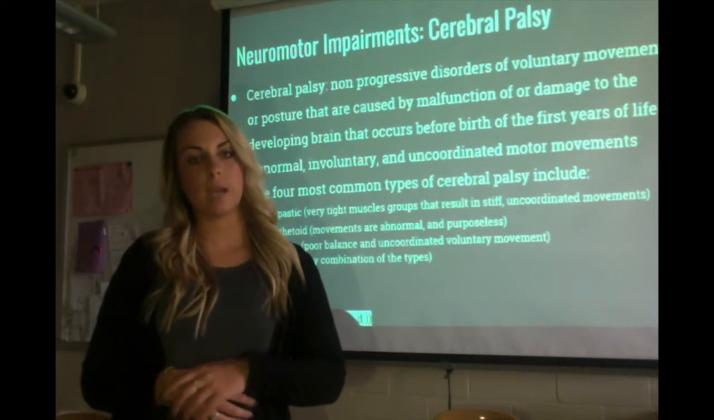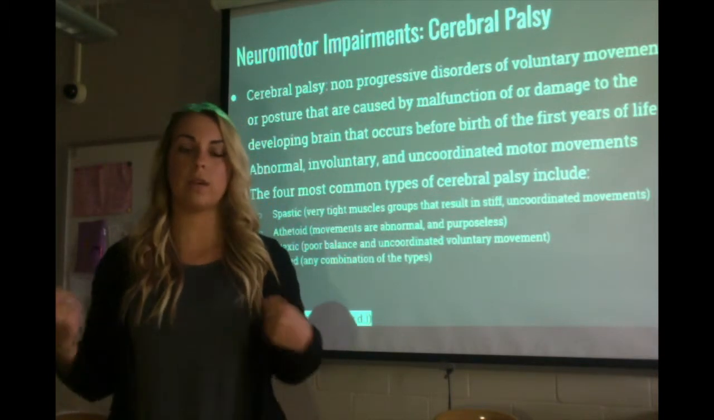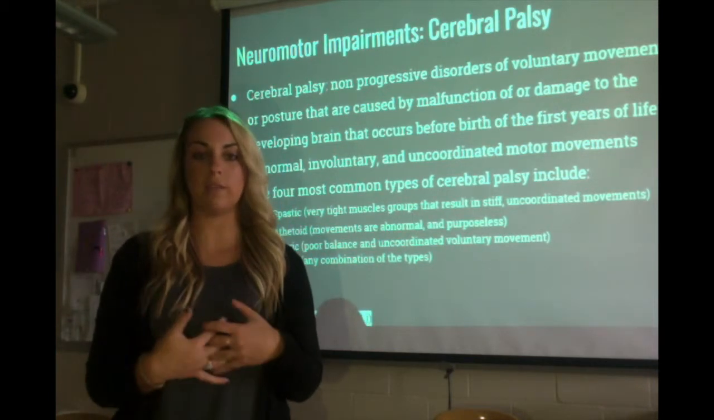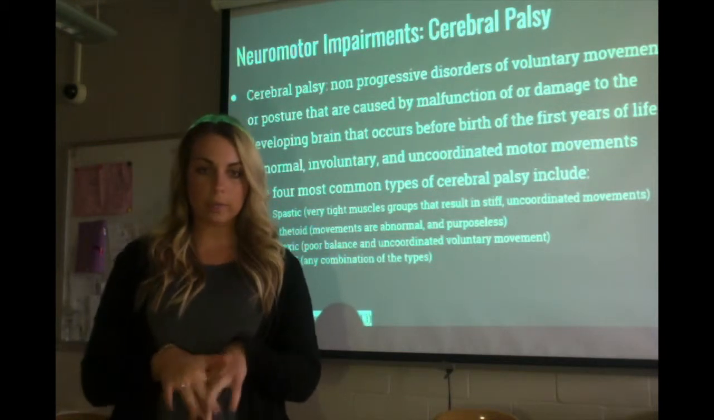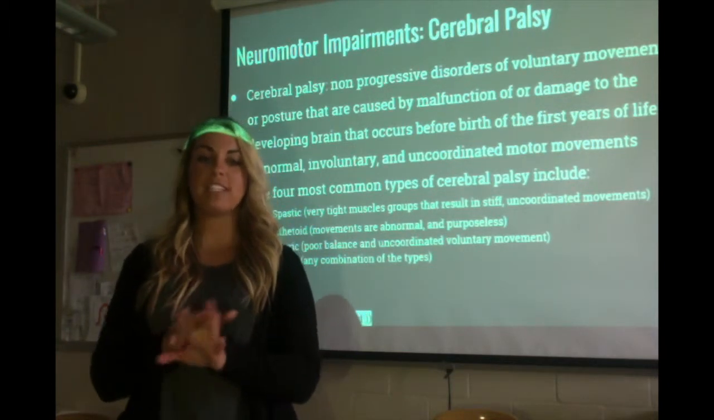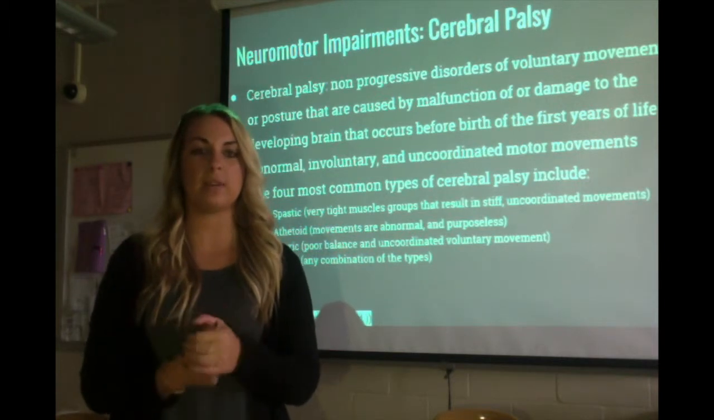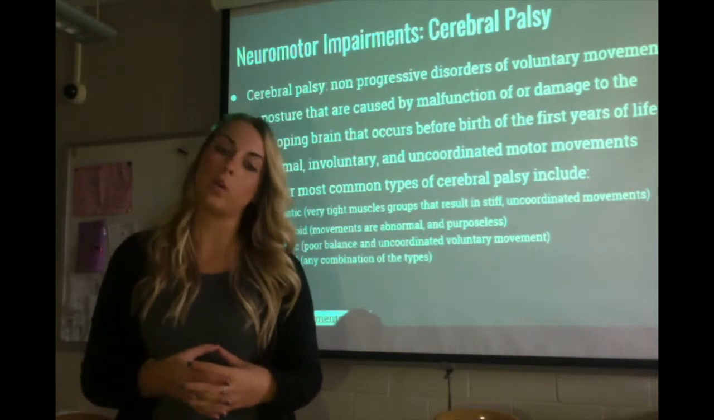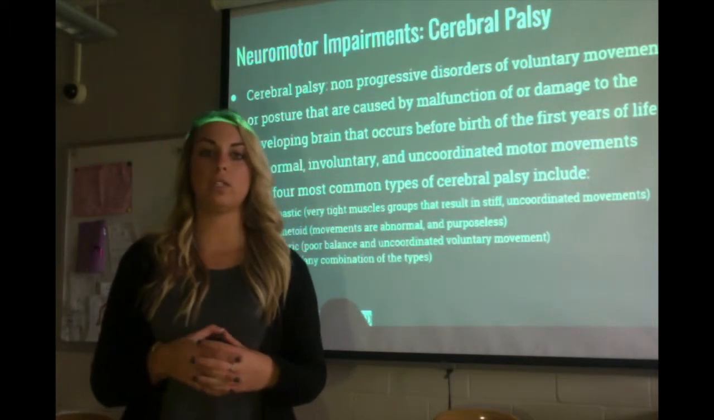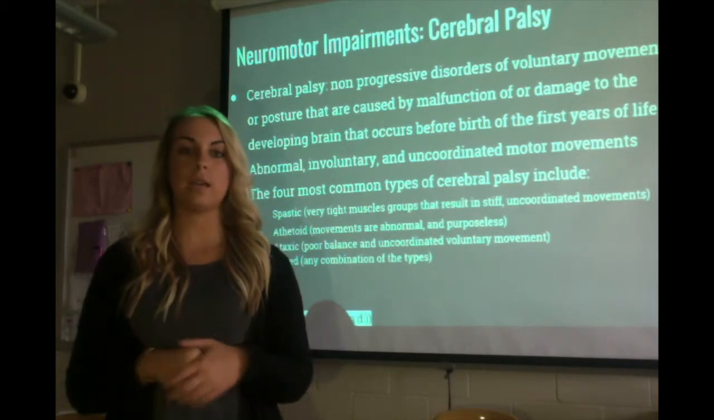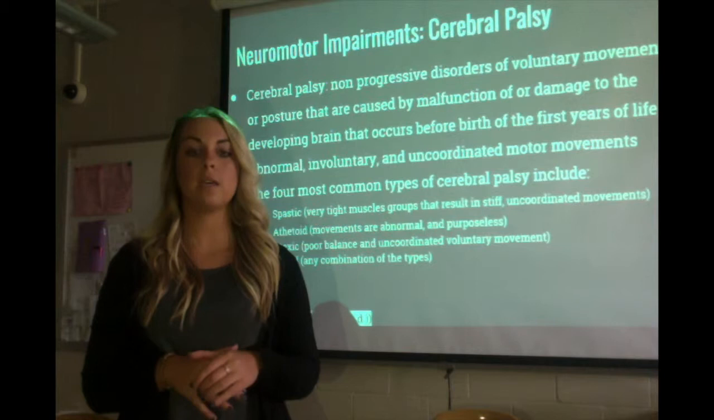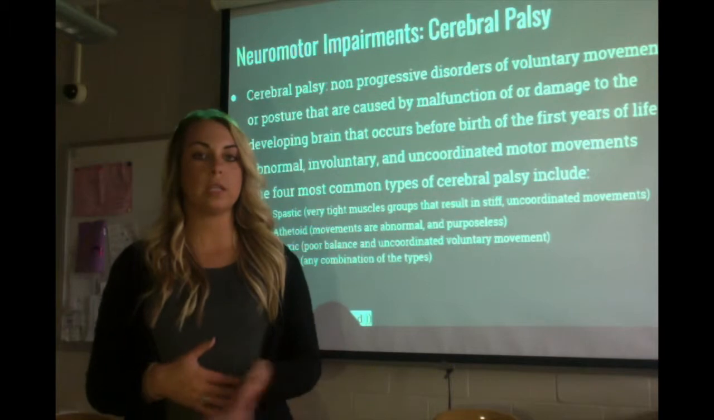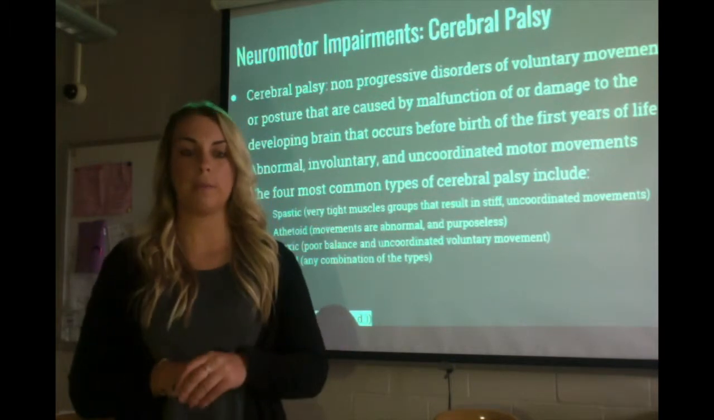There are four common types of cerebral palsy. The first one is spastic, so that's very tight muscles, which causes uncoordinated movements and also really tight body stiffness. The next one is athetoid, which is movements that are usually abnormal and purposeless. So again, they're not really appropriate for what's going on. The next one is ataxic, which has poor balance or uncoordinated voluntary movements. So children that have ataxic cerebral palsy really have not great balance. And then also there's mixed, so it could be any of these combined together. Sometimes you do see them on their own, but you can also see them combined.